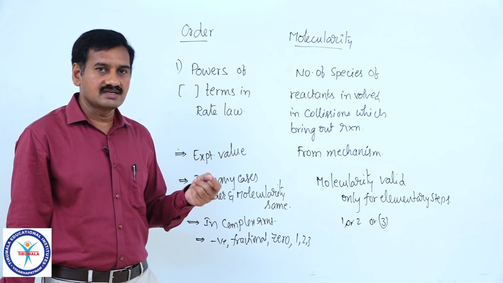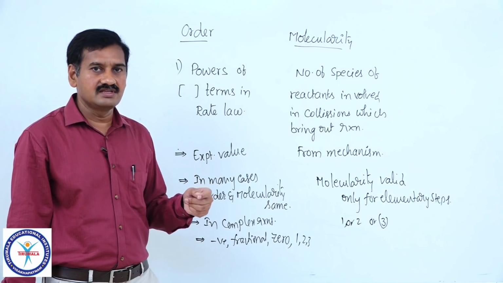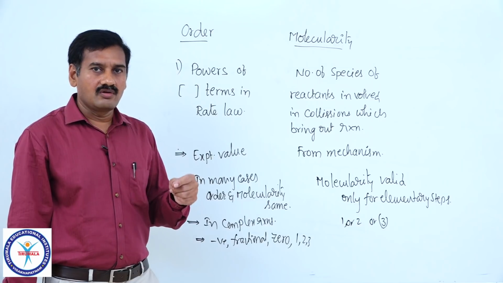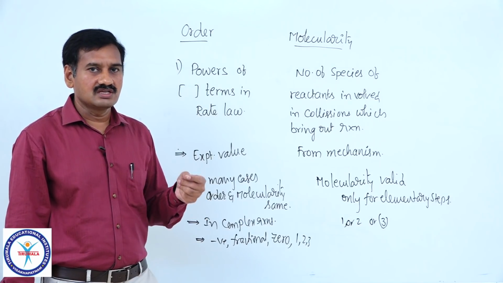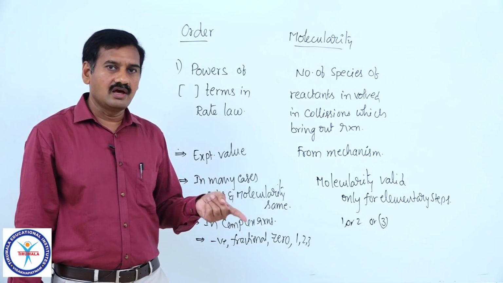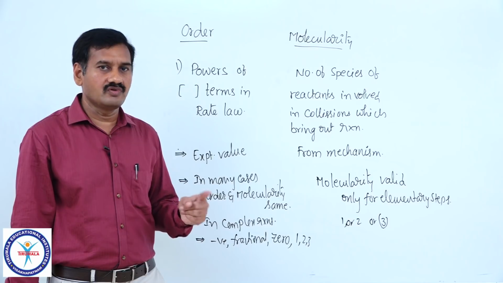If one of the reactants is taken in large excess, that reactant concentration does not influence the rate of reaction. For example, hydrolysis of ester is given to you. That ester hydrolysis is a bimolecular reaction, molecularity is equal to 2, but order is equal to 1, that is called a pseudo first order reaction.